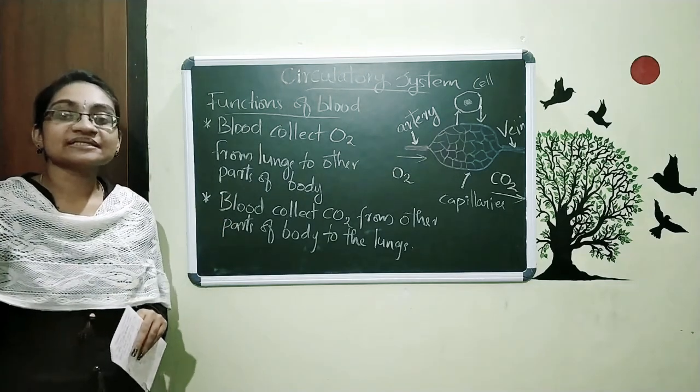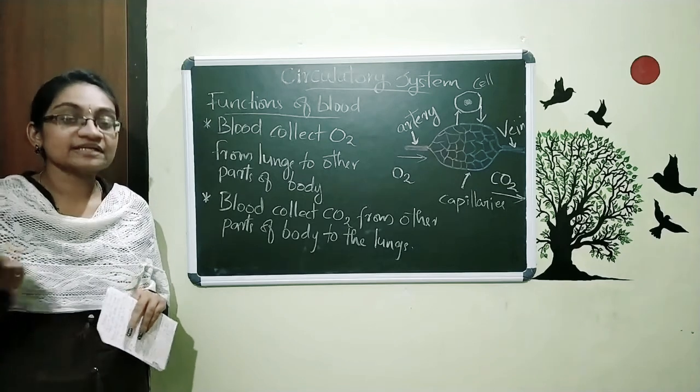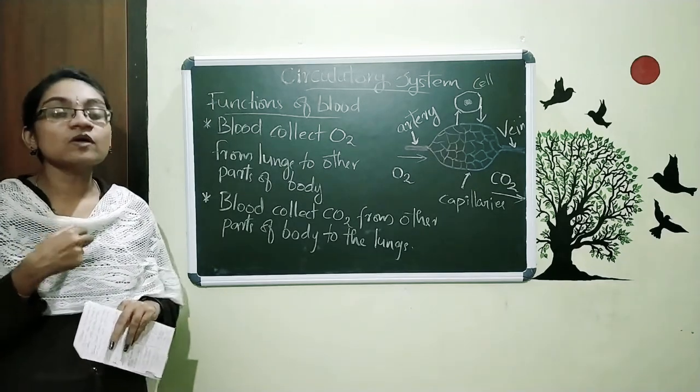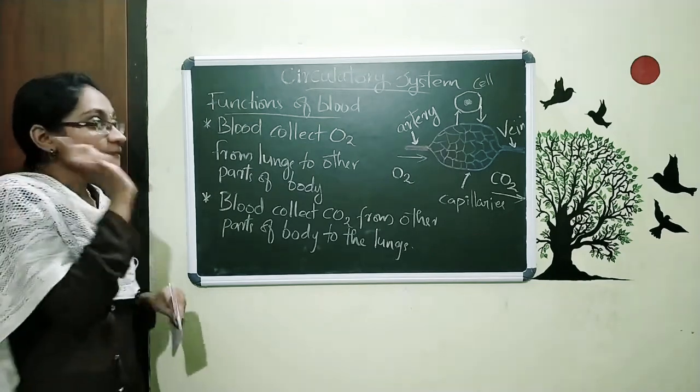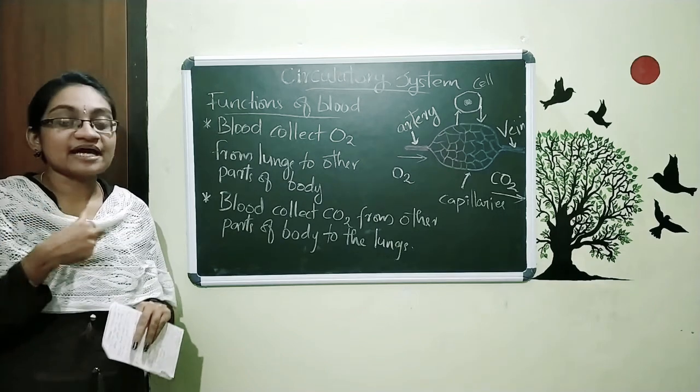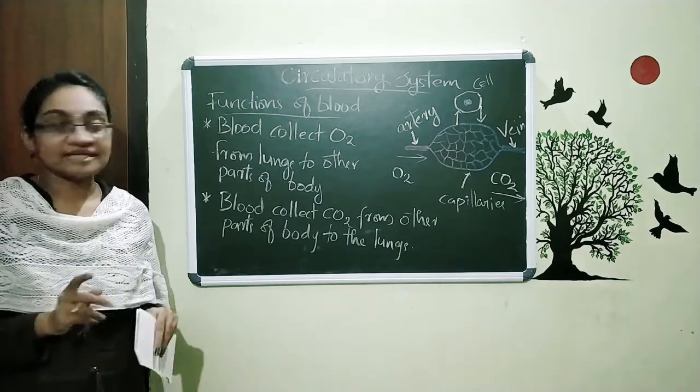So we are taking in the air from the atmosphere, then that is moving through our nose and reaching our lungs. That is the air. So from this, blood is collecting the oxygen from our lungs and then traveling to all other parts. That is the first function.